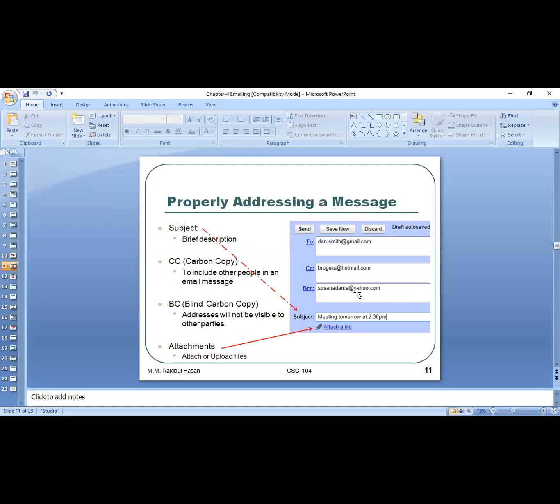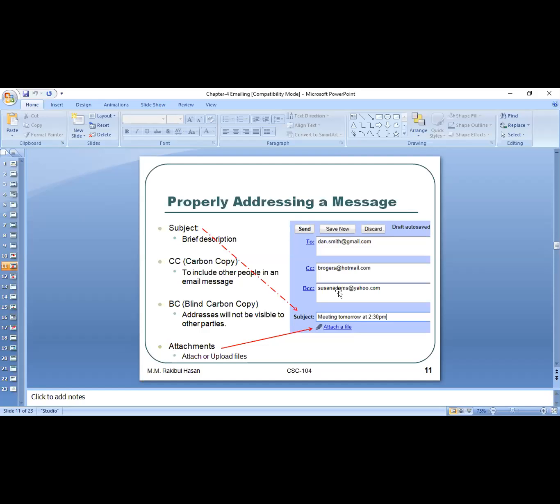And in the next slide, when the compose window opens in front of you, over there you will get these options. You will get subject. First of all you will get To, and you will get CC and BCC. Three options you have.